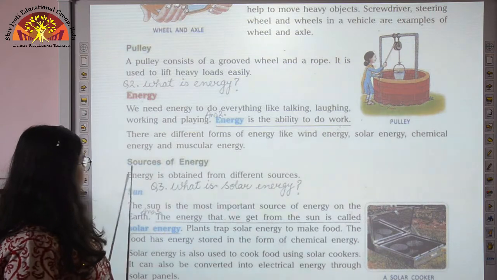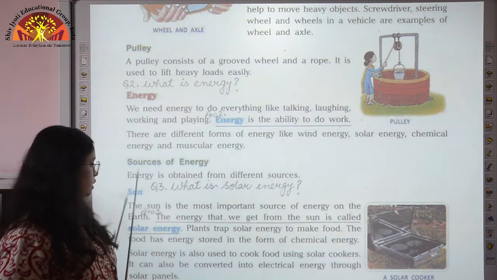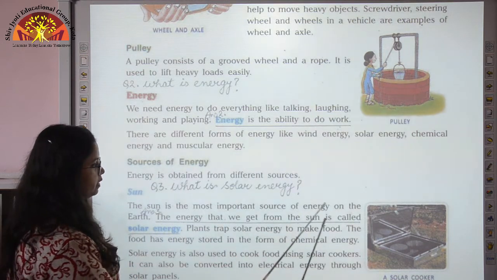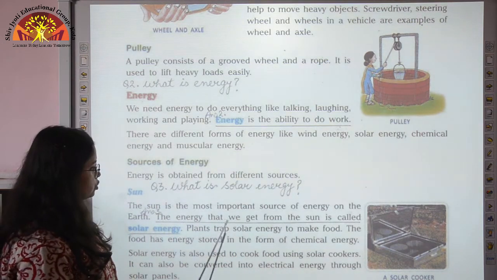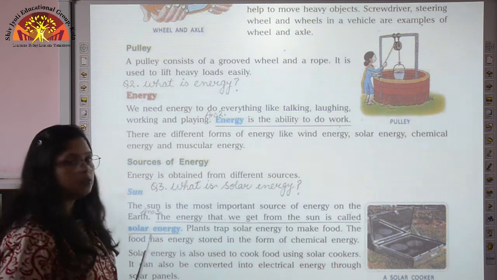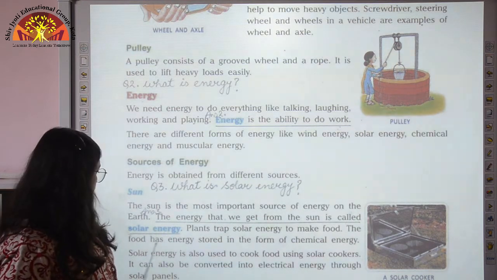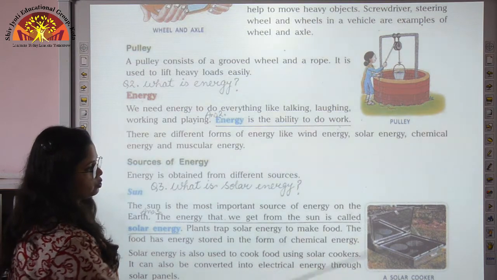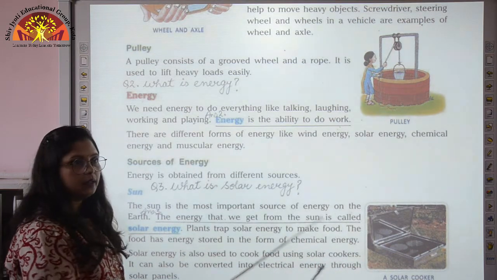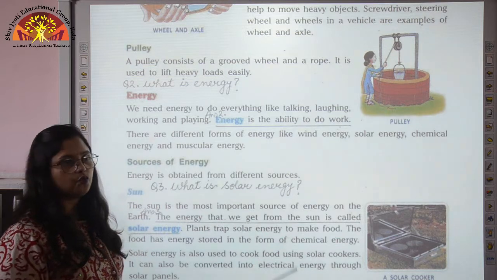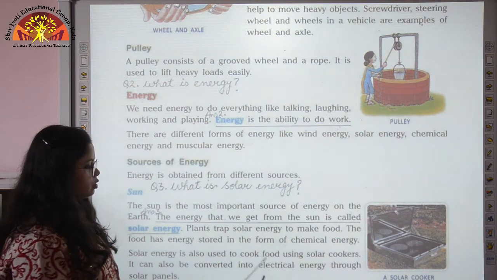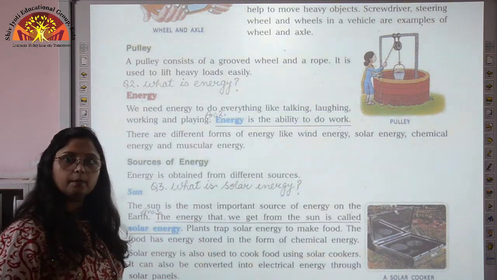So now let us discuss some of the sources of energy. So first source here is sun. It is the most important source of energy on the earth. The energy that we get from the sun is called solar energy, and solar energy is used to cook food using solar cookers. So you can see here, solar cookers are the instruments which are used to cook food using solar energy, and it can also be converted into electrical energy through solar panels.